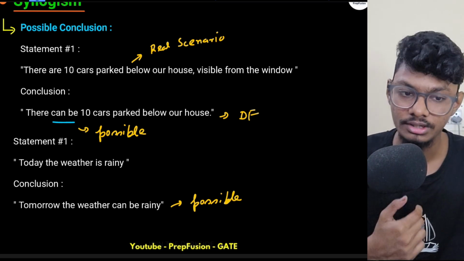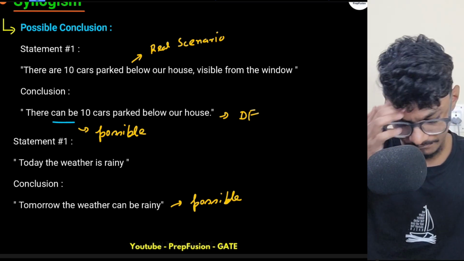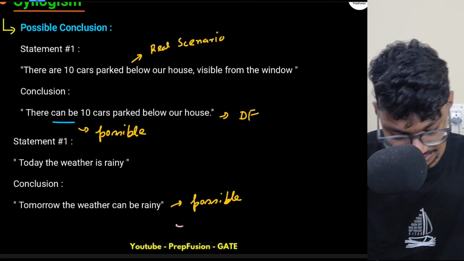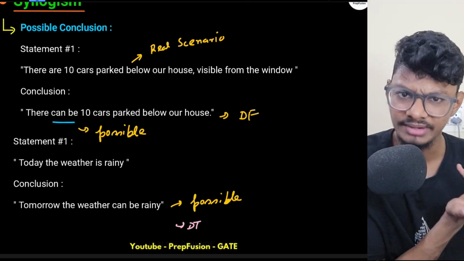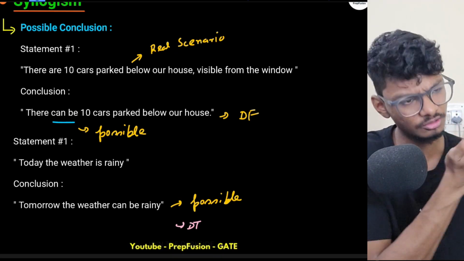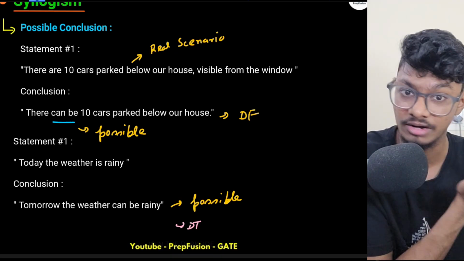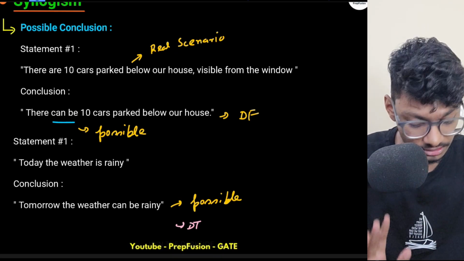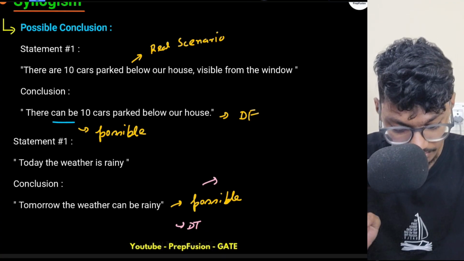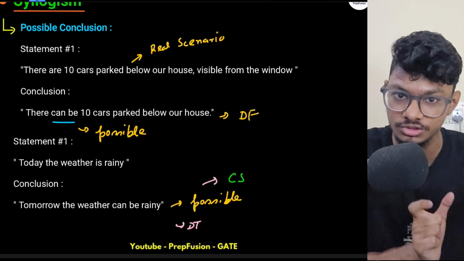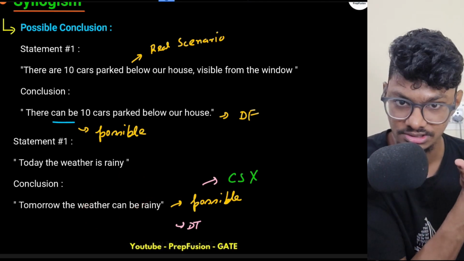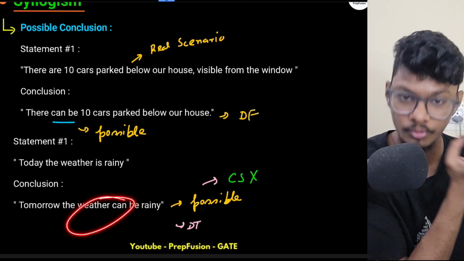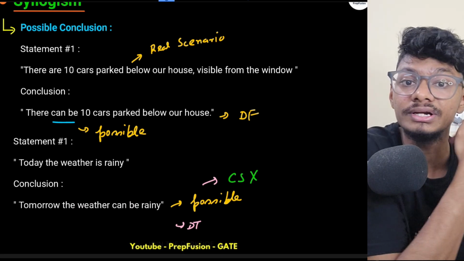Okay. So here you will say it is definitely true. Why will you say it is definitely true? Because it can be, right? Yeah, tomorrow can be rainy. Yeah, you're correct. It can be possible. It cannot be rainy as well. Here there is no can't say. Remember, whenever there is a possible conclusion, there is no can't say, because it is one of the possibilities. It is one of the possible cases. So it can be definitely true, right?